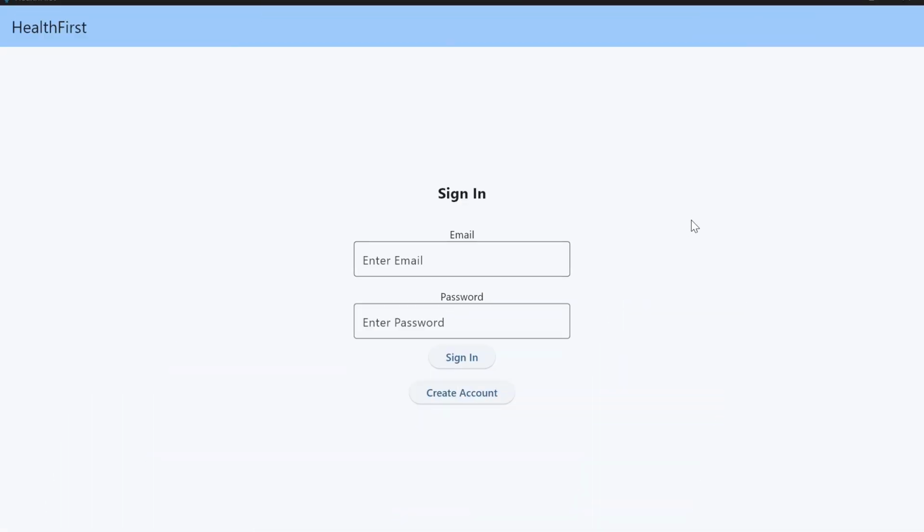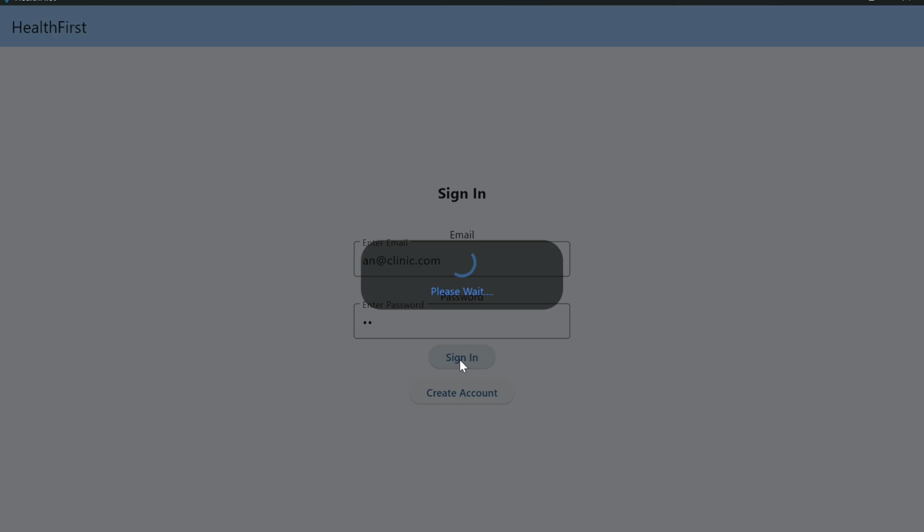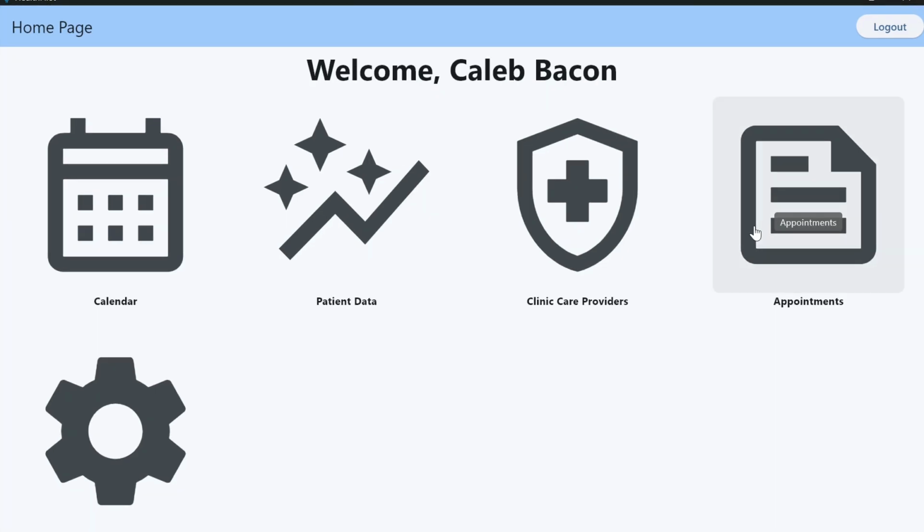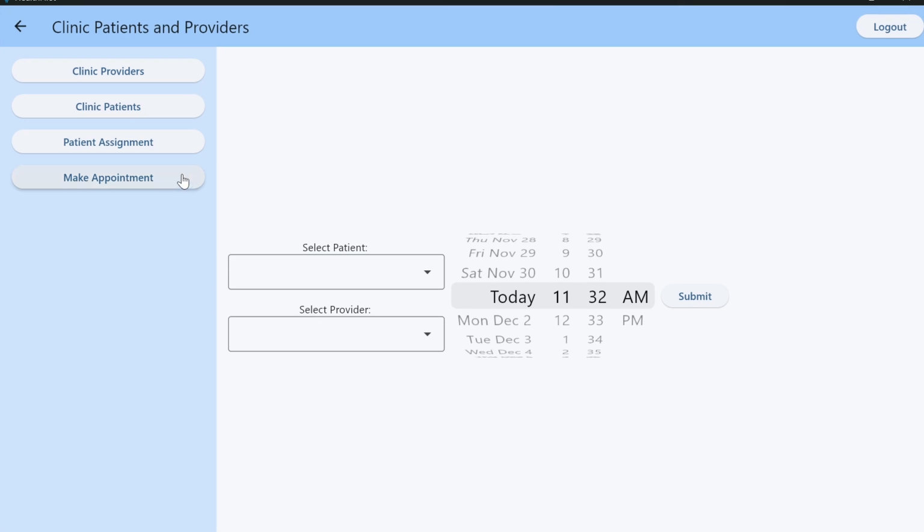Hi, so we're going to go ahead and go through a run through of the full application. So the first thing I'm going to do is sign in as a clinic employee. We're going to say that a patient has called in to create an appointment, and we're going to go ahead and do that for them. So I've signed in as a clinic employee, and I'm going to go to appointments. And I'm going to click make appointment.